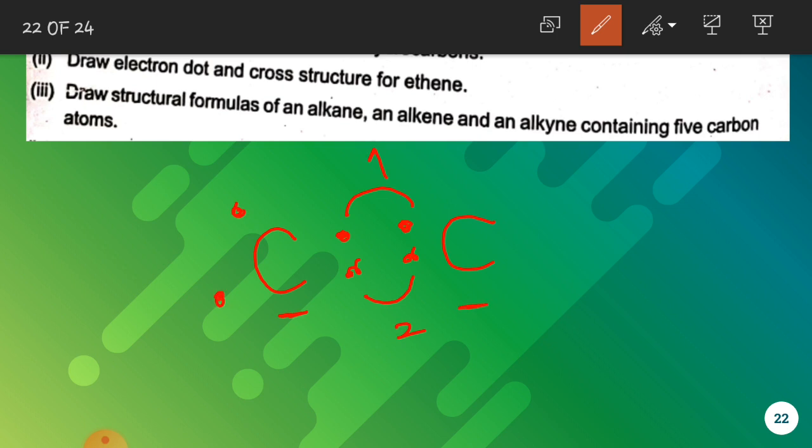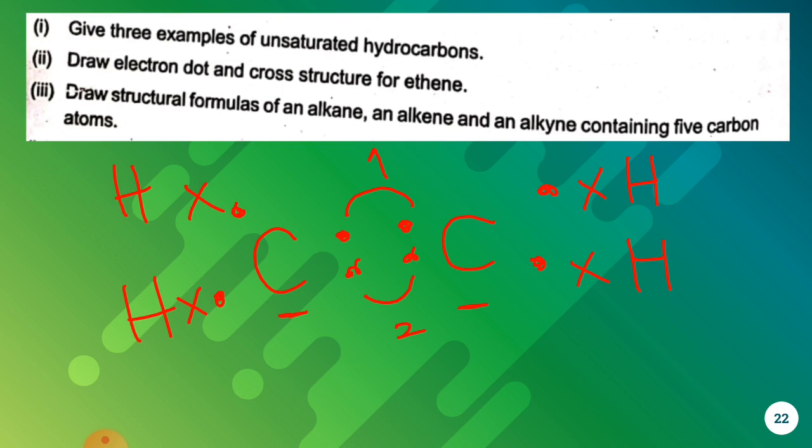Similarly, this carbon atom is left with 2 unpaired electrons. Now these two unpaired electrons will be shared with respective hydrogen atoms in order to complete the octet. So this is how the electron dot and cross structure for ethene will be drawn.